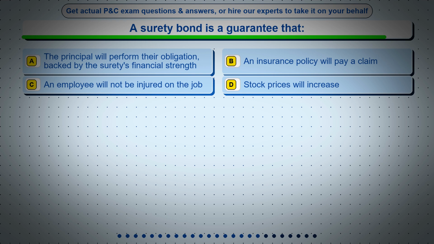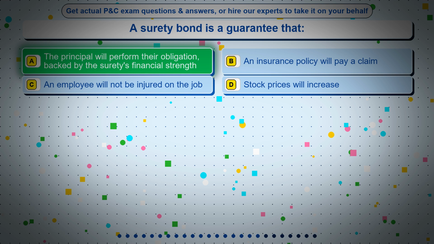Question 18. A surety bond is a guarantee that, option A, the principal will perform their obligation, backed by the surety's financial strength. Option B, an insurance policy will pay a claim. Option C, an employee will not be injured on the job. Option D, stock prices will increase. The correct answer is option A, the principal will perform their obligation, backed by the surety's financial strength.